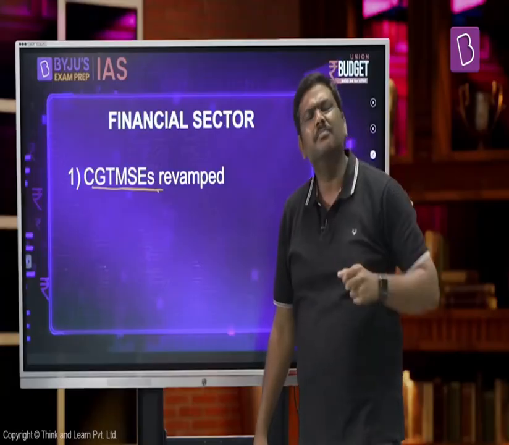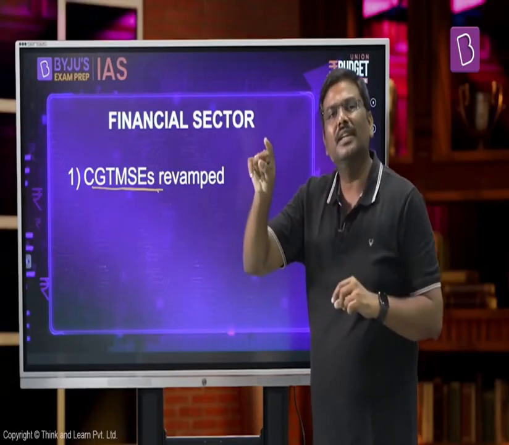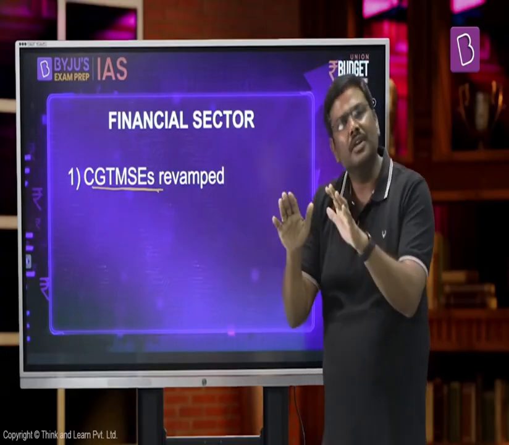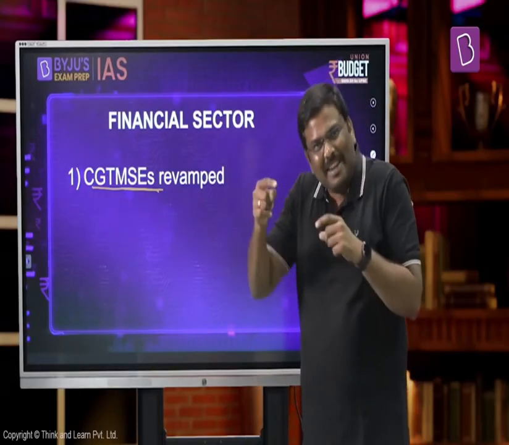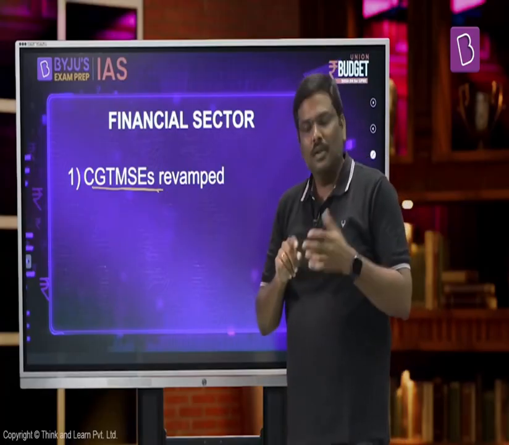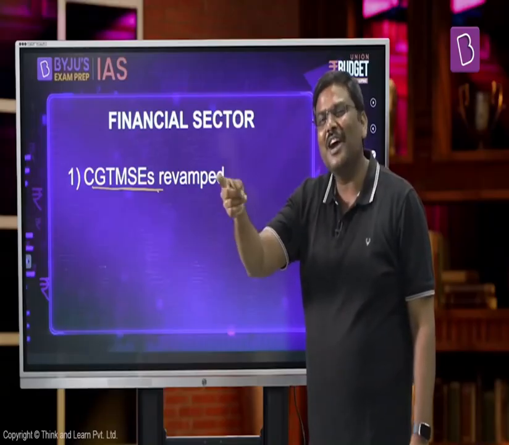And the logic is very simple. Government of India set up a fund, and by setting up a fund, they will guarantee to a certain extent the loans that are taken by the micro and small enterprises from the banking sector or from the financial institutions. And because now the bank is guaranteed that if a micro enterprise which has taken a loan doesn't repay it, I can get the reimbursement, in simple sense, I can get the money back from the fund. One, the risk component of giving a loan will automatically go down. So as a result of this, what do you think will happen? One, risk component will go down, so the rate of interest charged on such loans should go down.